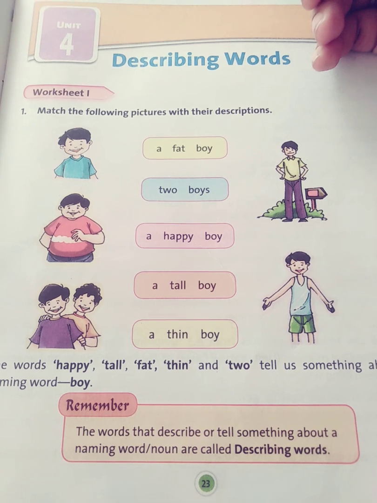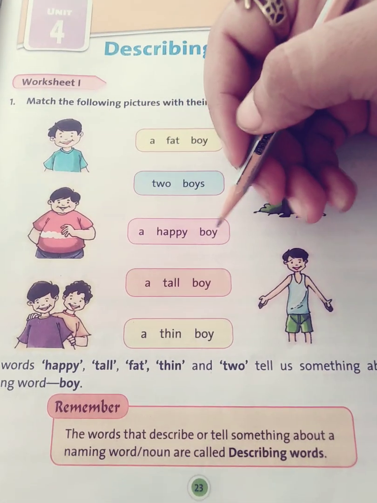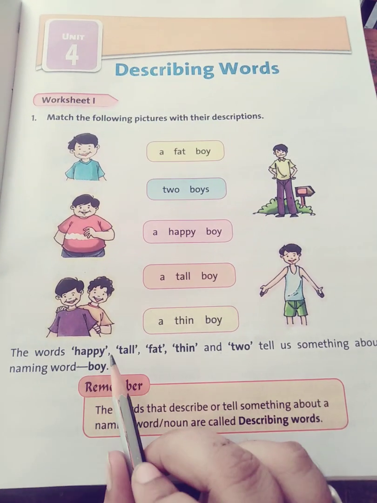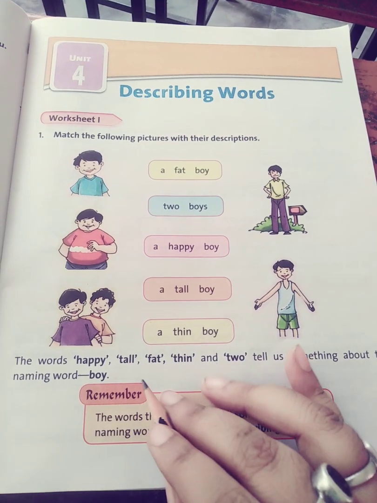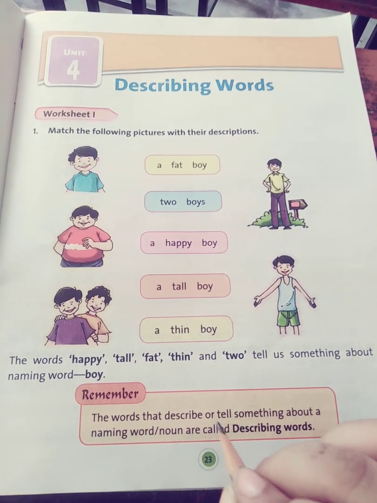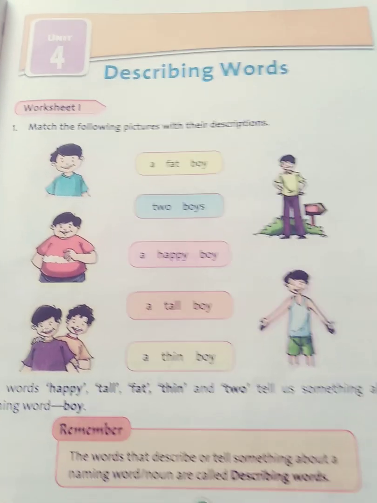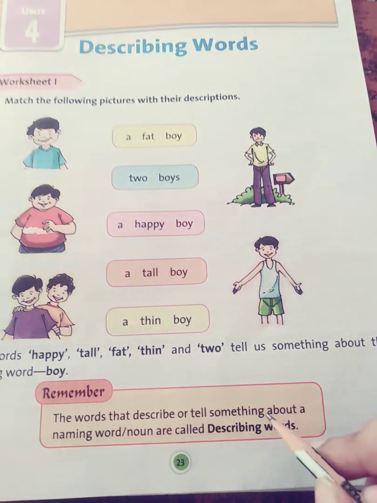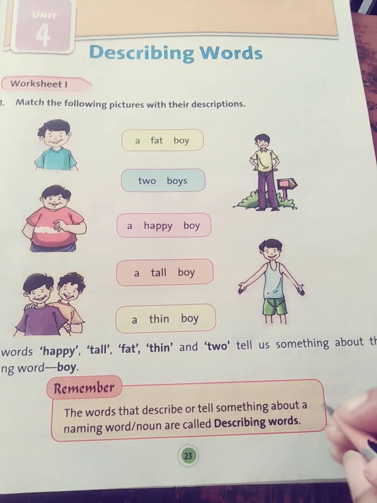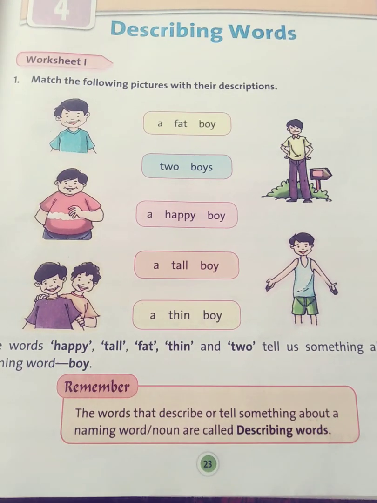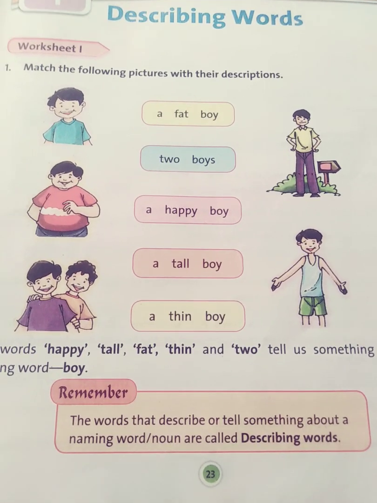Match the following pictures with the descriptions. A fat boy, two boys, and happy boys. A tall boy, a thin boy. The words happy, tall, fat, thin, and two tell us about the naming word boy. The words that describe or tell something about a naming word, a noun, are called describing words. You have to learn this definition of describing words. What are those? The words that describe or tell something about a naming word, a noun, are called describing words.